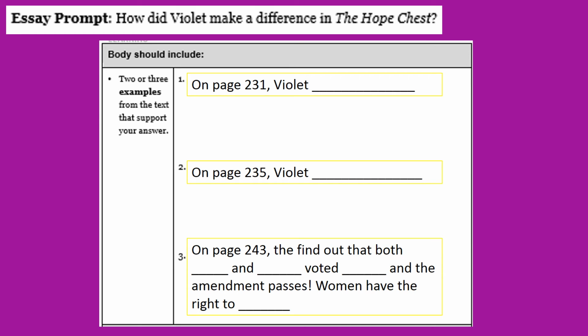Remember to go back to your book, to those page numbers to reread. You can also look back at questions number 6 and 7 to help you, because we've already answered questions about this topic. Pause the video to make sure you filled in this information in your graphic organizer.